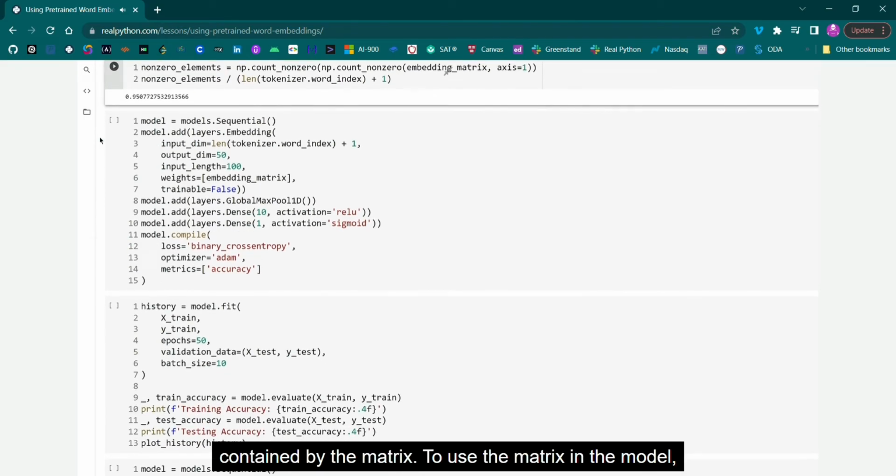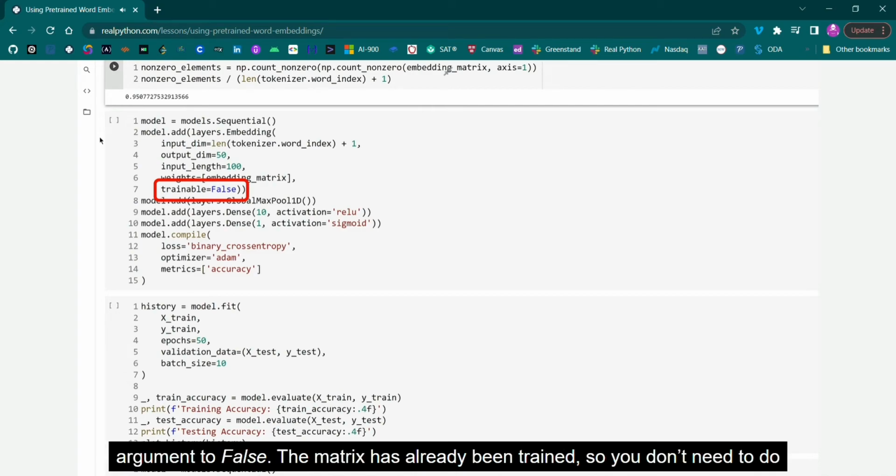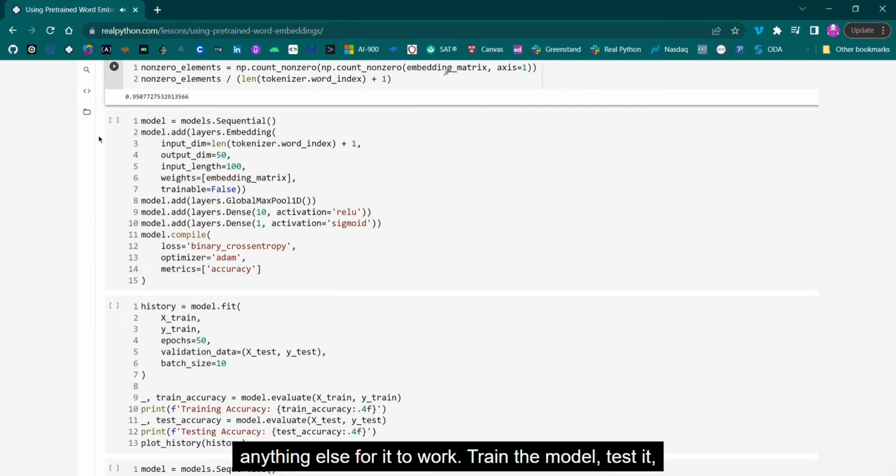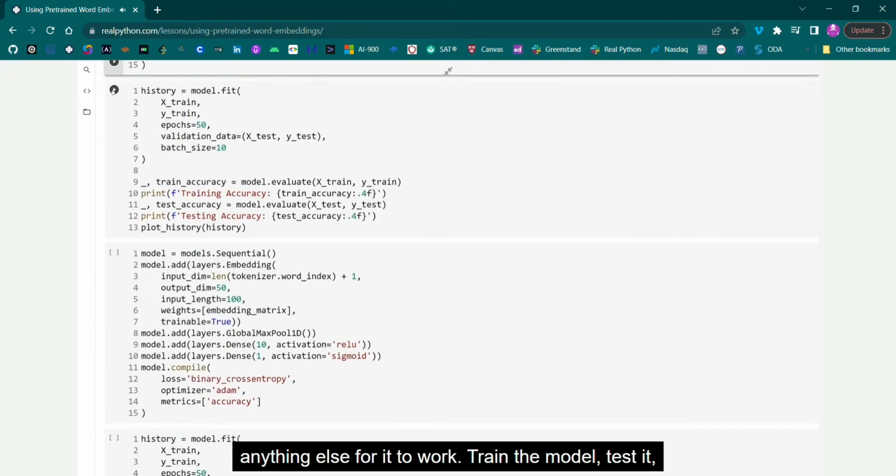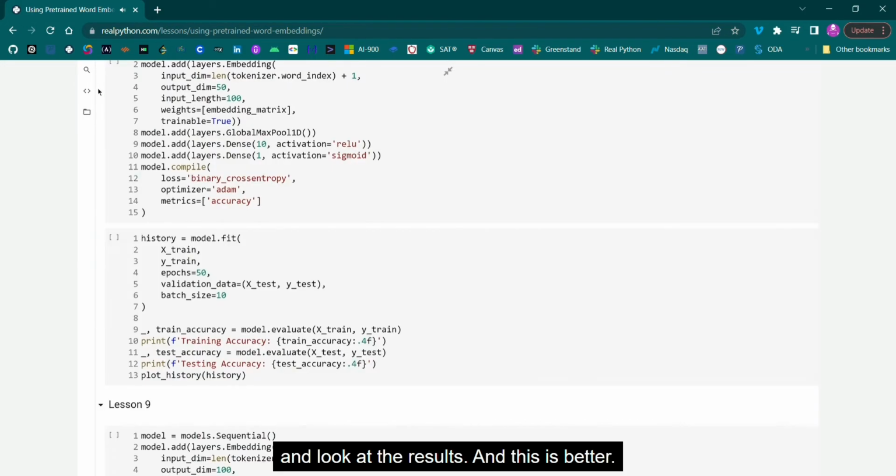To use the matrix in the model, assign the embedding matrix to the weights keyword argument of the layer. Also, set the trainable keyword argument to false. The matrix has already been trained, so you don't need to do anything else for it to work. Train the model, test it, and look at the results.